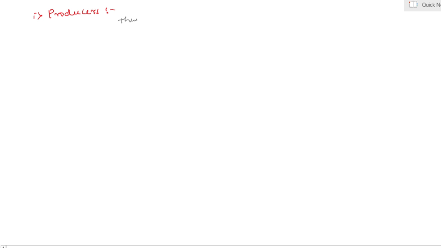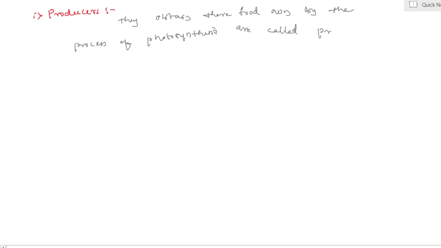They obtain their food by the process of photosynthesis. They are called producers. Yes, these producers are also termed as what? Producers are also termed as autotrophs.